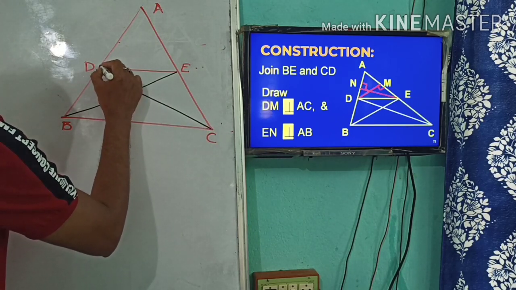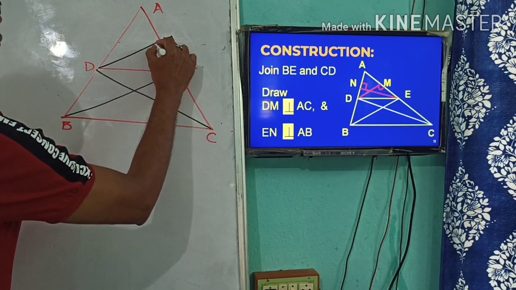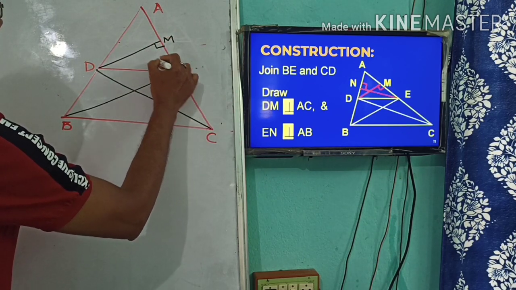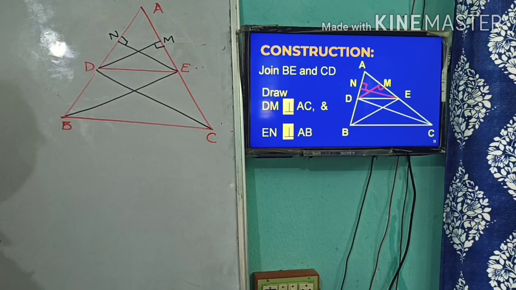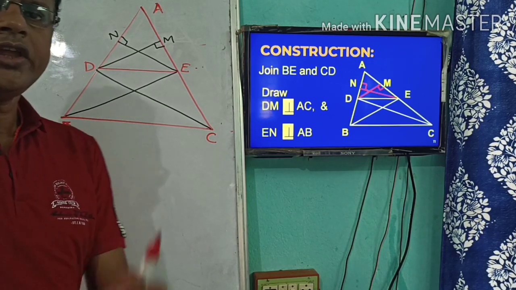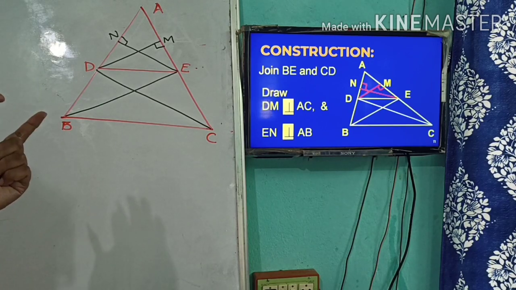Then I have drawn one perpendicular DM upon AC. This is under your construction, and another perpendicular EN upon AB. Okay. Now you see. Then we will go to the proof part.